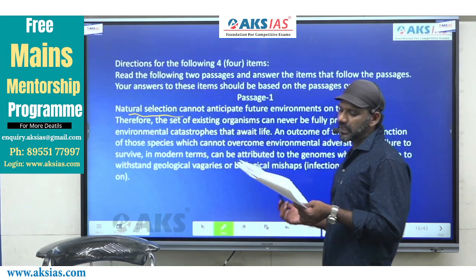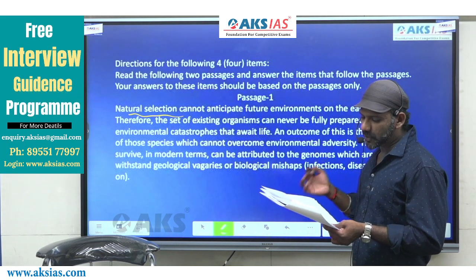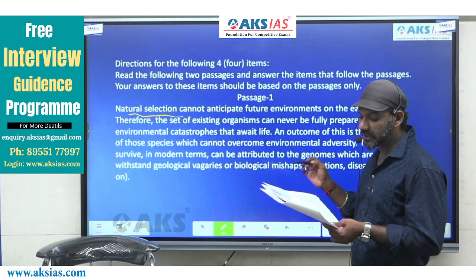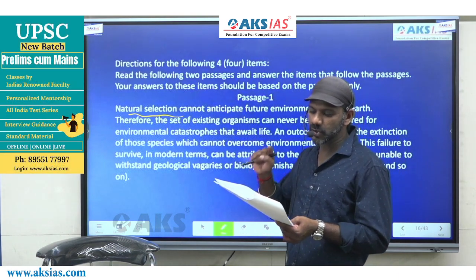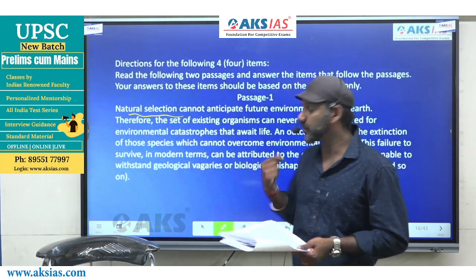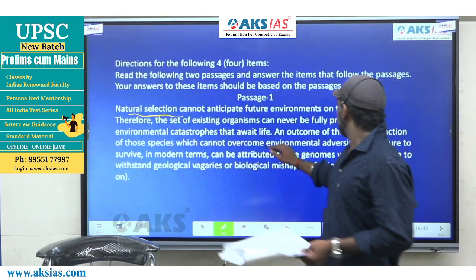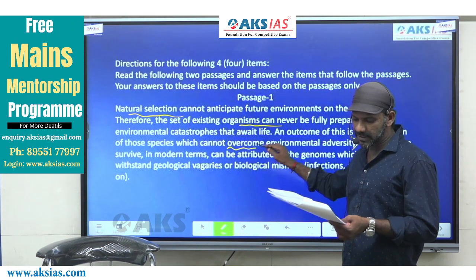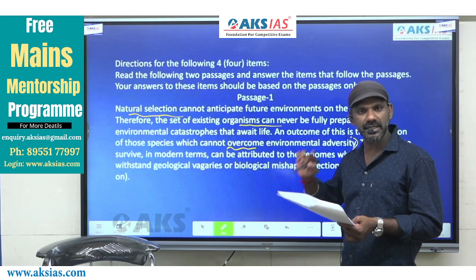Can never be fully prepared for environmental catastrophes that await life. An outcome of this is the extinction of those species which cannot overcome environmental adversity. That means the species that cannot overcome environmental adversity will face extinction.